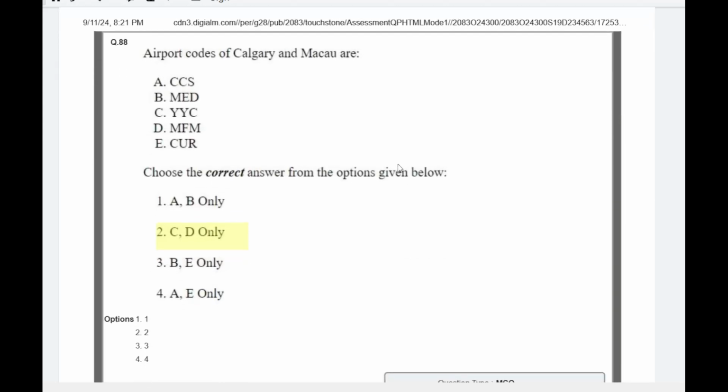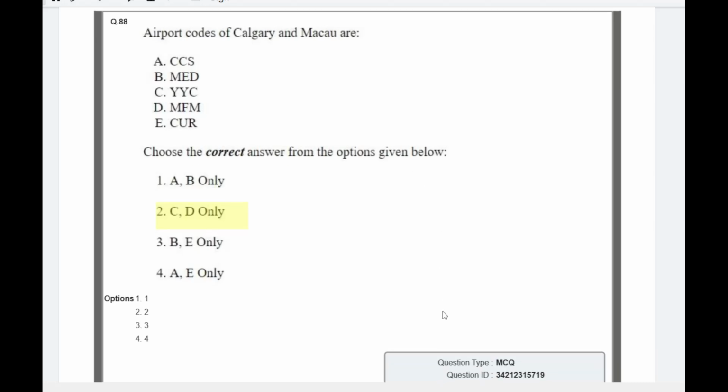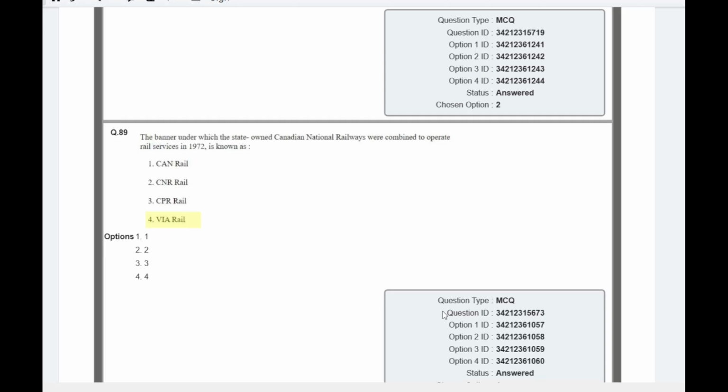Question number 38. It simply asked IATA codes for Calgary and Macau, and the answer was, for Calgary it's YYC, and for Macau it's MFM. So these are the codes. You should remember all the major cities and airports throughout the world. You should know all these major IATA codes.